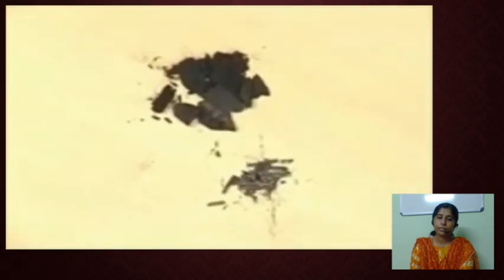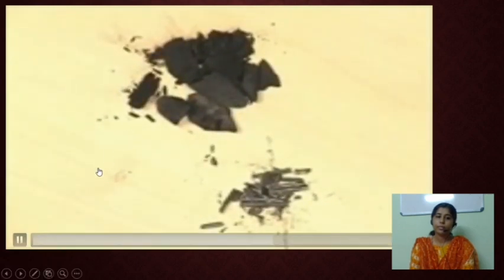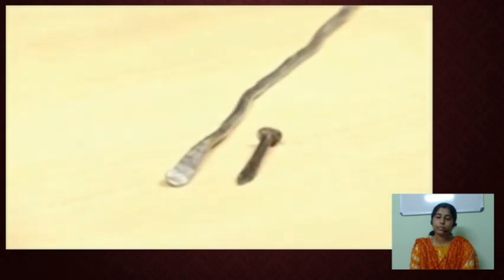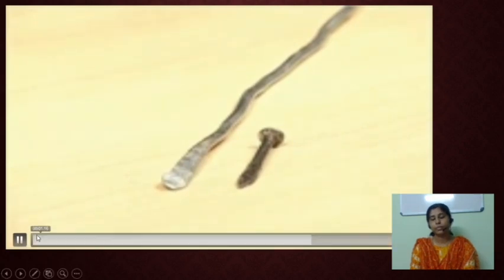Interestingly, you will find that the gold pieces and pencil lead break into small pieces on beating. It is the property of metals that they take the shape of a thin sheet on being hammered. This property of metals is known as malleability. This is a characteristic property of metals.